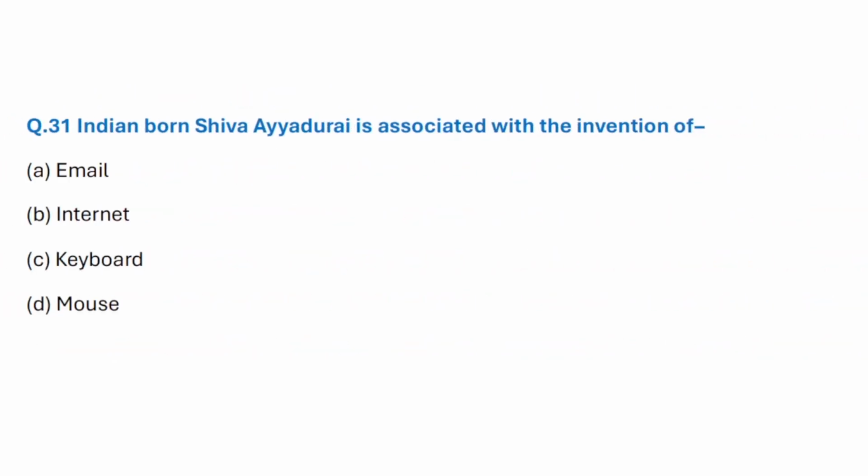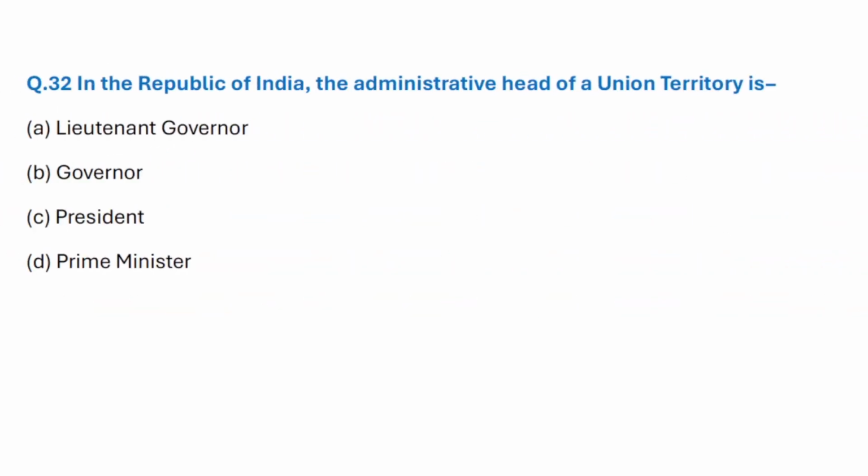Indian-born Shiva Ayyadurai is associated with the invention of. Correct answer is option A, email. In the Republic of India, the administrative head of a union territory is. Correct answer is option A, Lieutenant Governor.